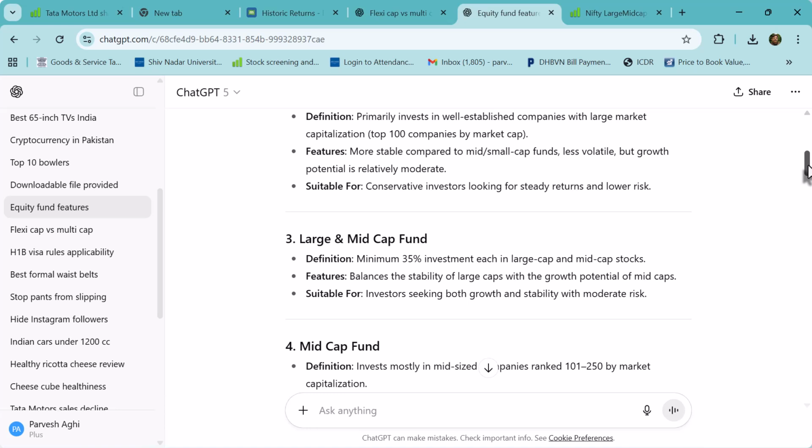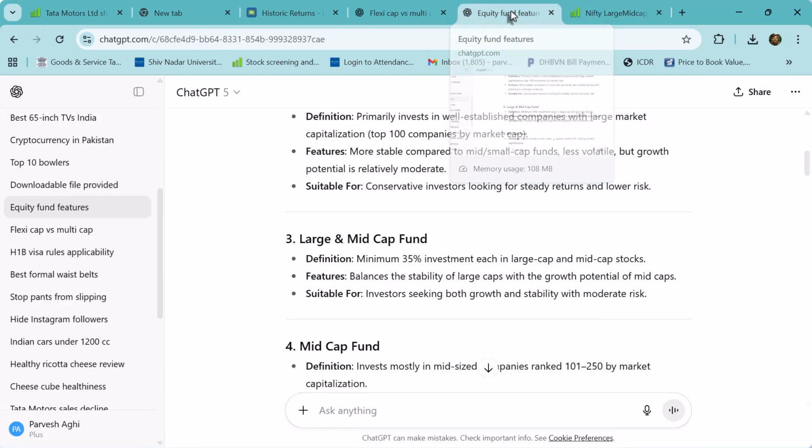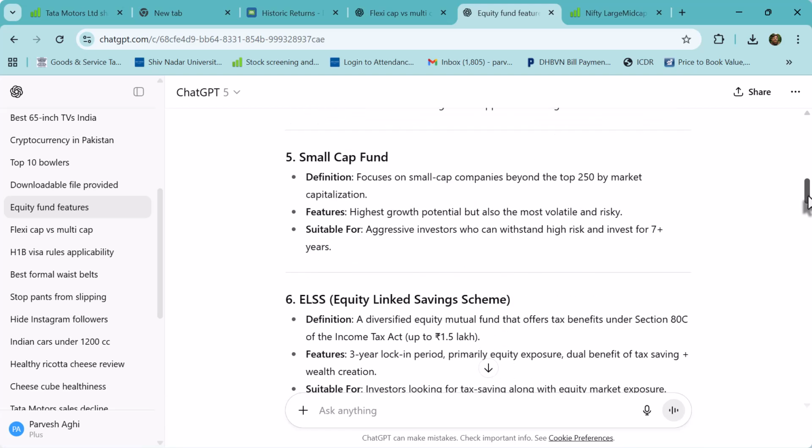So a minimum of 35% of the investment in each, that is large cap and mid cap, should be invested in this kind of scheme. We have just shown you a graph also where we went to the screener, which covers the entire 250 companies, large and mid cap. So this is called large and mid cap. That means the fund manager is going to invest in 250 companies of India, considering large cap and mid cap. Then the mid cap, which we have already covered, and small cap we have covered.